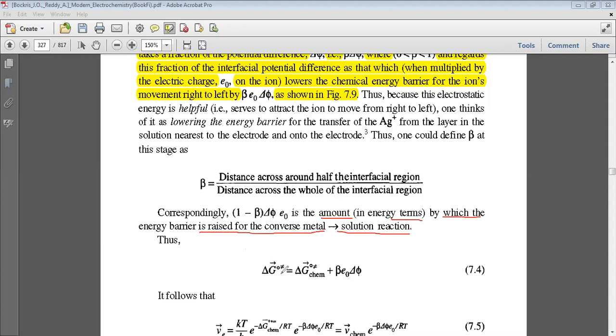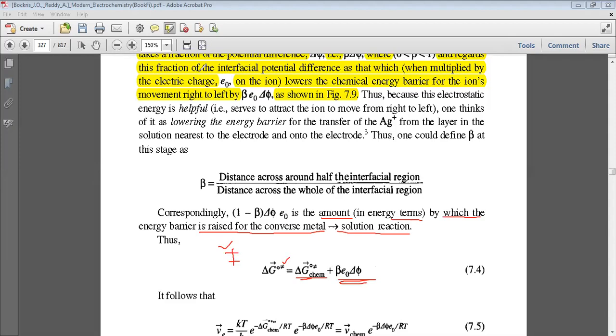This is the double dagger. Sometimes it is shown like this, single dagger; this will be the double dagger. It shows the activation, so this is delta G naught double dagger. It is equal to delta G naught chemical, which is the chemical part, plus the electrical one, beta e naught delta phi.